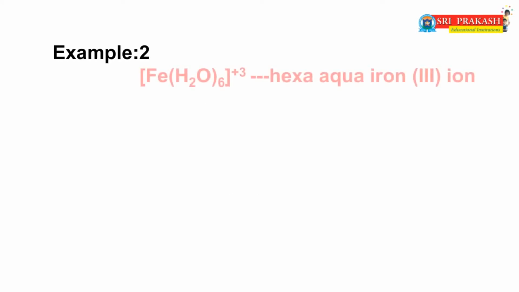Now we will take another example, example 2: [Fe(H2O)6]3+. Now the IUPAC name of this complex is, yes, hexaaquairon(III) ion.